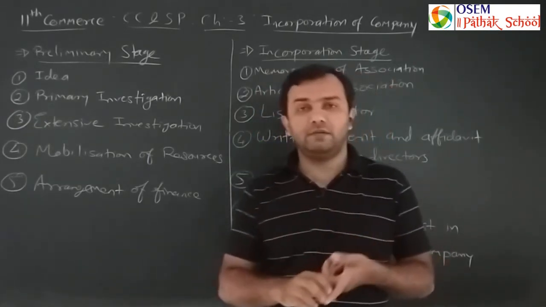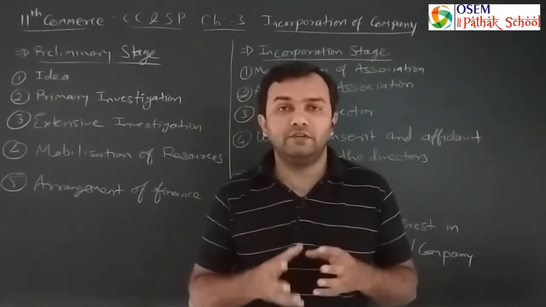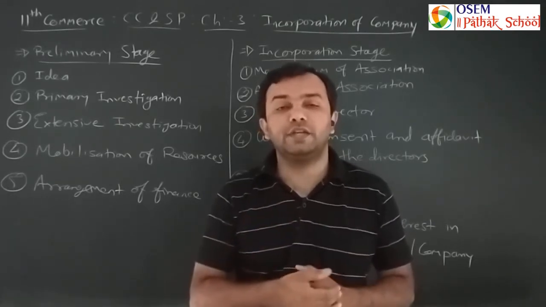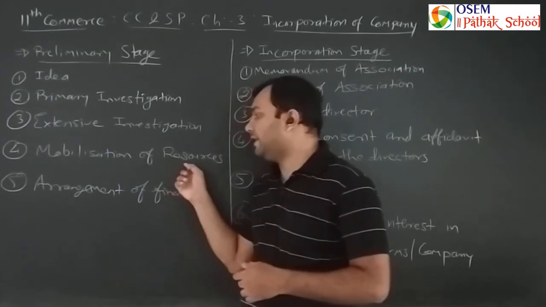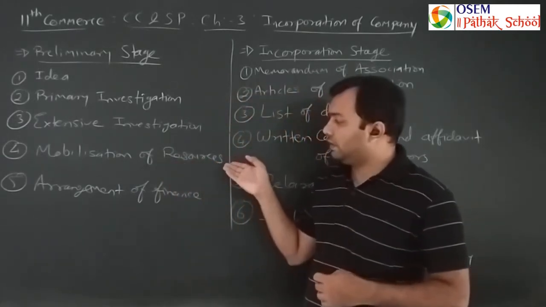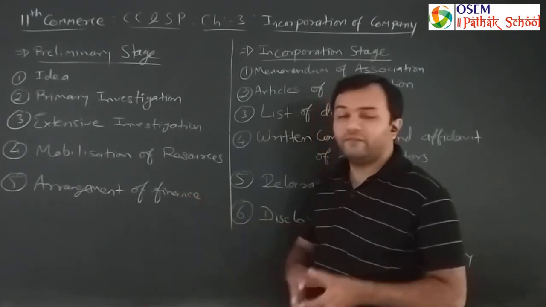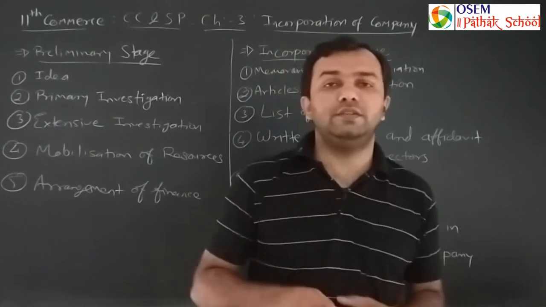You have to purchase some land or building or rent the same, or you must have the machinery for your production. If you have a production process in your business, all the resources must be mobilized with the help of finance. You have to get some finance, means money, capital, to arrange the resources you want to start a business.